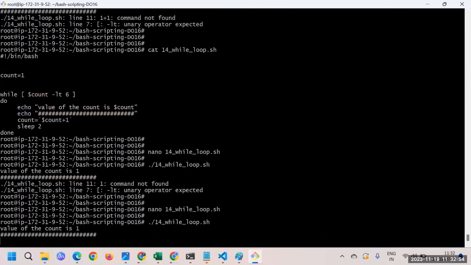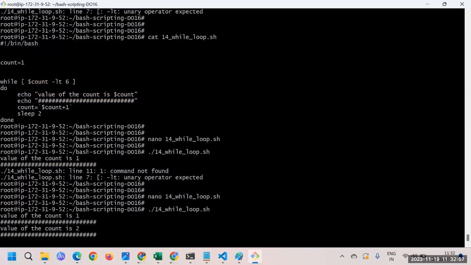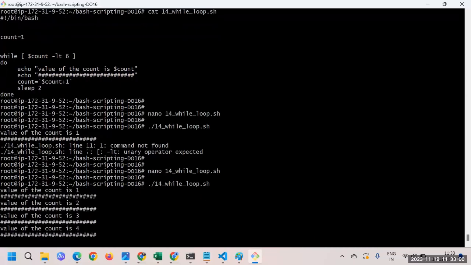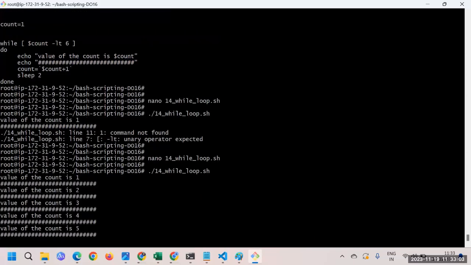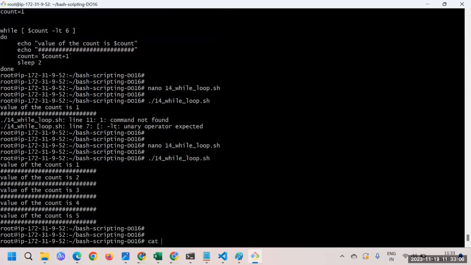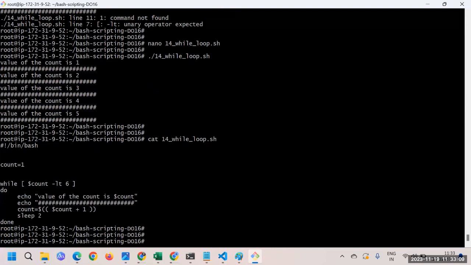It executed successfully. We'll see what was wrong. Maybe because this is an arithmetic operation, the backticks don't execute the arithmetic. No, I don't think so, we could have got it there also. So count plus one is happening here, and the value of the whole thing is getting assigned to count as a variable.